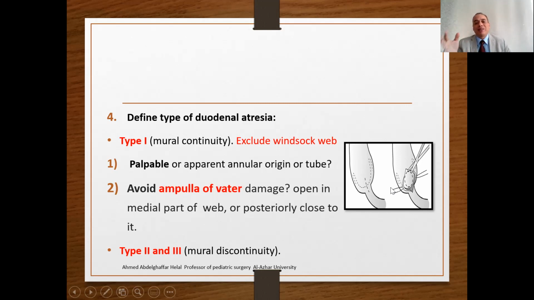Usually avoid damage to the ampulla of Vater, because it opens in the medial part of the web or posteriorly close to it. In type 2 and 3, you will find mural discontinuity. This means the part above and the part below are either connected by a fibrous cord, this is type 2, or not connected and there is a gap, this is type 3. So the difficulty is with type 1. In type 1, if you find the duodenum continuous and obstructed from inside, expect, suspect and identify what's called the windsock web, ballooned distally. So the anastomosis may be performed in error between an obstructed and an obstructed part.